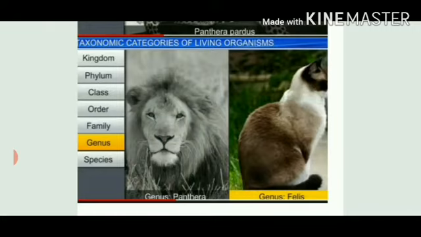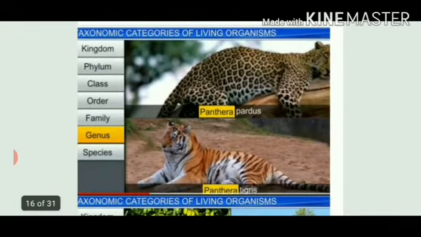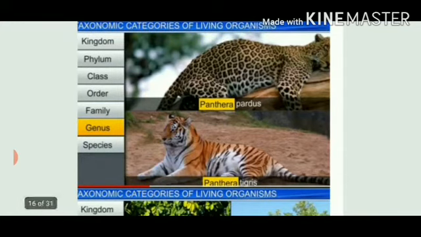But the cat does not belong to the same genus Panthera, its genus is Felis. So it means species which share similar characteristics come under the same genus. I am again repeating, the definition of species is a group of individuals with similar characteristics, and the definition of genus is a group of species with similar characteristics.